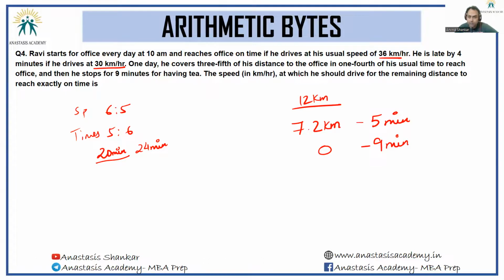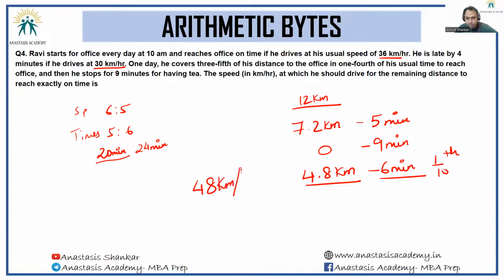The speed in kilometer per hour at which he should drive for the remaining distance to reach exactly on time. In order to reach exactly on time, he has 6 minutes left. And the distance that he has to travel more is 4.8 kilometers. So 4.8 kilometers have to be traveled in 6 minutes or 1/10 of an hour. So his speed should be 48 kilometer per hour, which is the answer here.